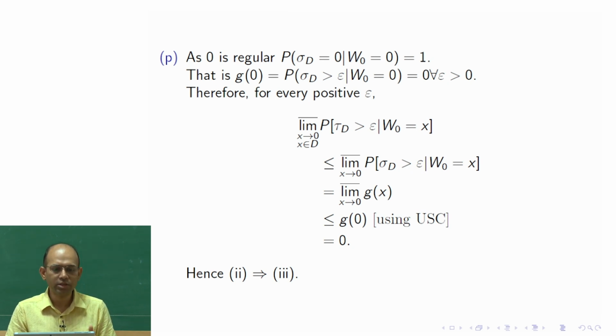As 0 is a regular point, from the definition of a regular point, sigma D equal to 0 has probability 1. That implies that g of 0, which is the probability that sigma D is greater than epsilon given this, where epsilon is fixed, is 0.